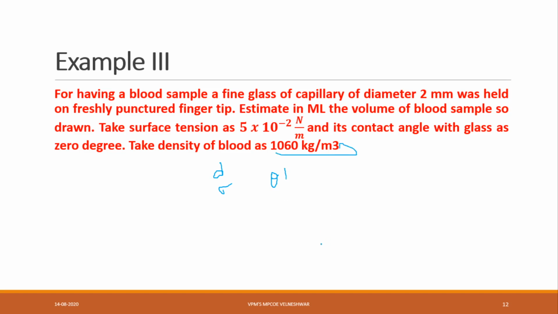So now what do we have to find? First of all you have to find the value of height. What is the formula for height? 4 sigma by rho g d, because here the contact angle he has given is 0. After finding the height, you have to find the volume. What is the formula for volume? Volume V is equal to area into height.